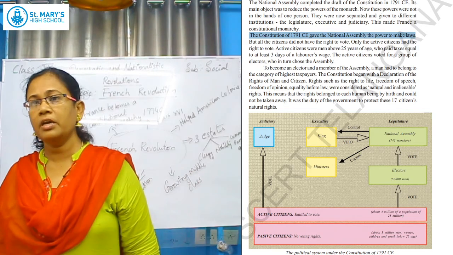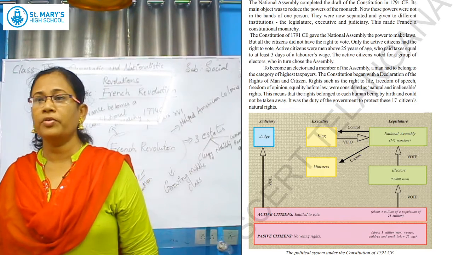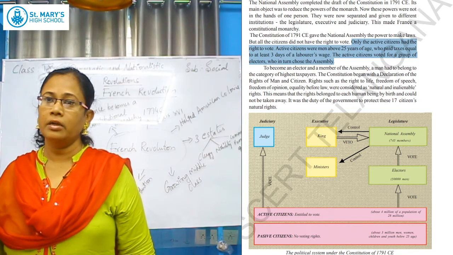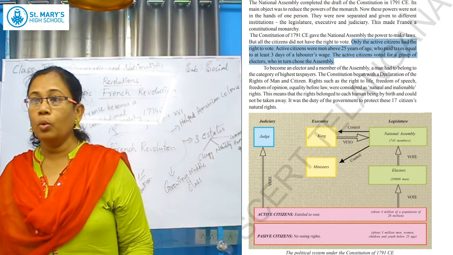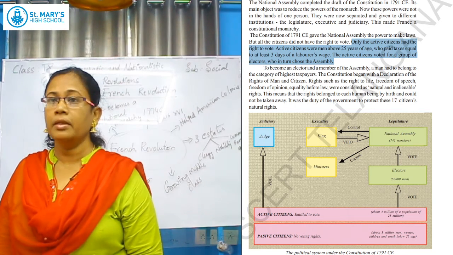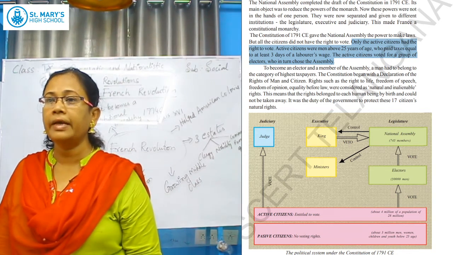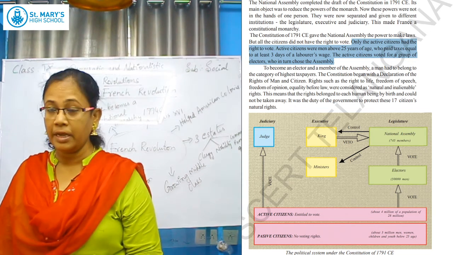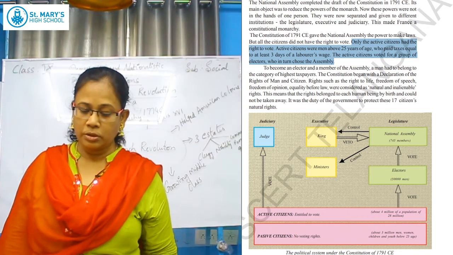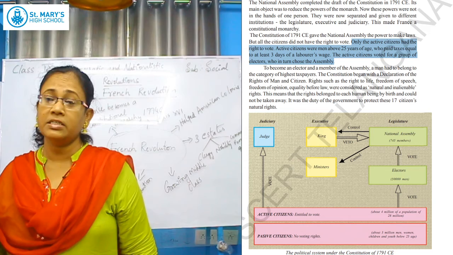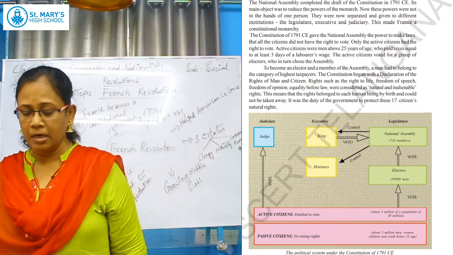Presently, what is the age of the right to vote, children? It is 18 years. Whoever completes 18 years has the right to vote. But in France in 1791, whoever completed 25 years, and not only that, that person should pay the tax. When he paid the tax, he became an active citizen, and then he had the right to vote. To become an elector or member, they had to be among the highest taxpayers.